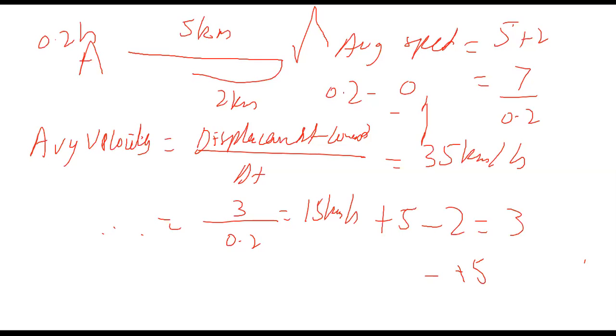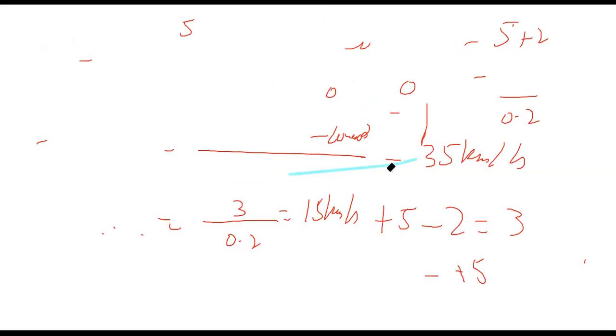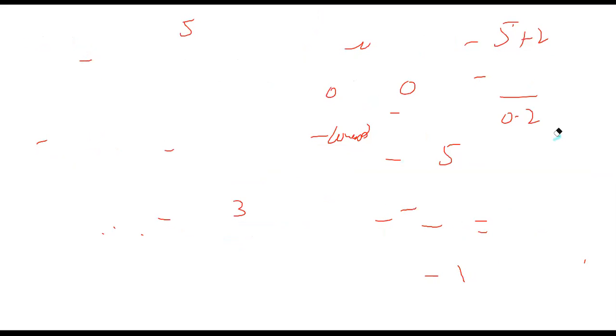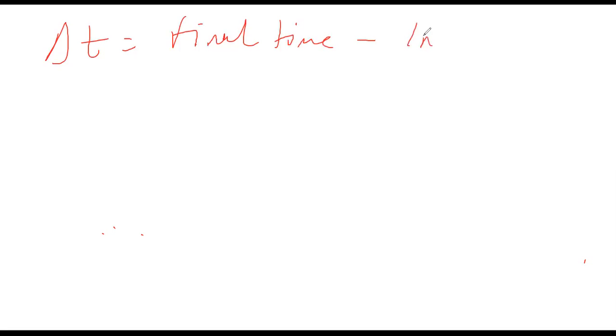Okay. Whenever we write change, we write the final value minus initial. Everybody note it down. Whenever you talk about change in any quantity, change in time would be final time minus initial time.